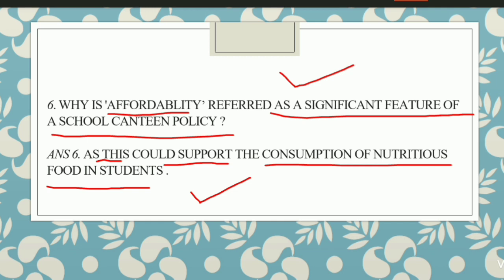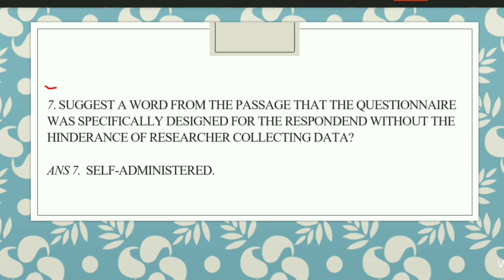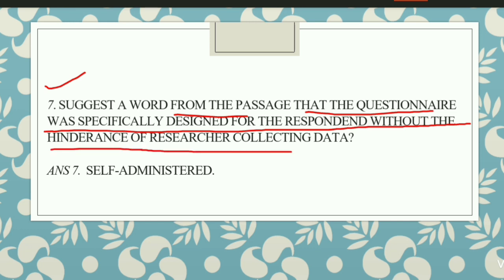Okay, clear? Now next, now this one is, suggest a word from the passage that suggests that the questionnaire was specifically designed for the respondent without the hindrance of a researcher collecting data. Now this one is slightly tricky, you may skip that, but since this falls in the passage, the word is self-administered.